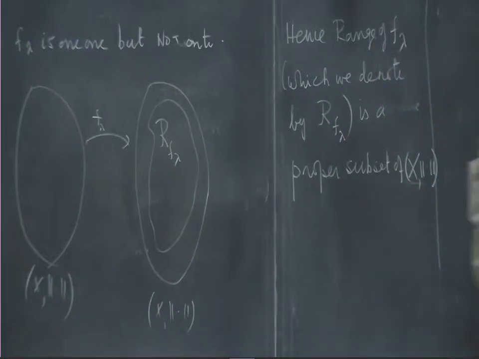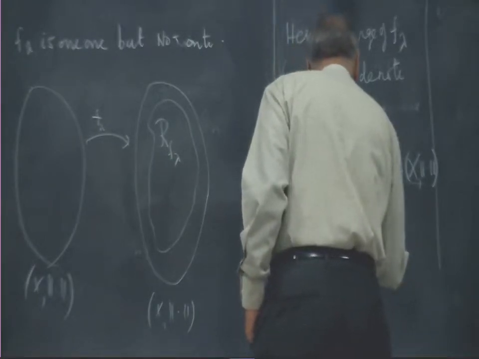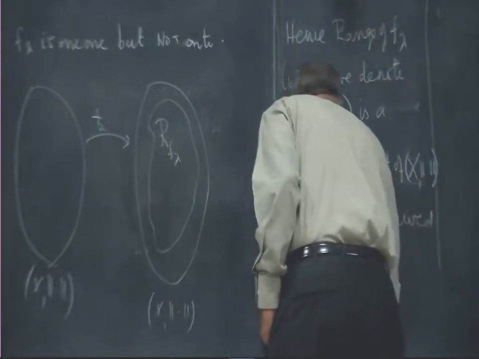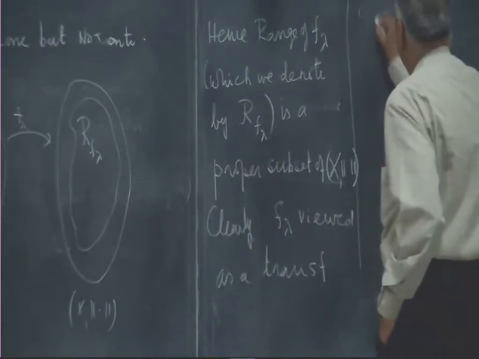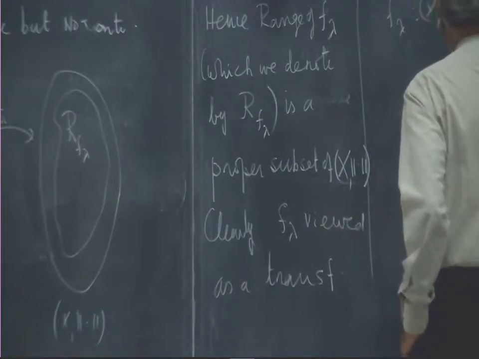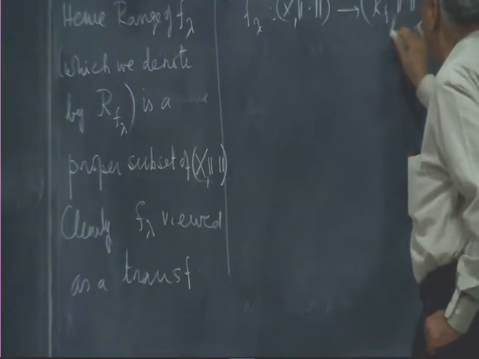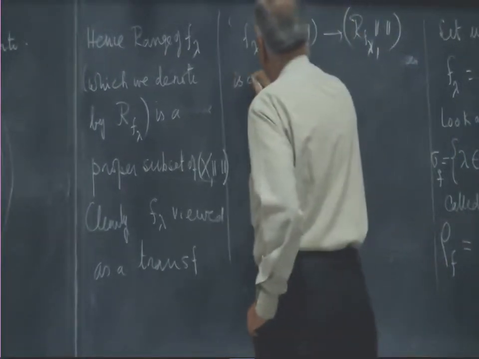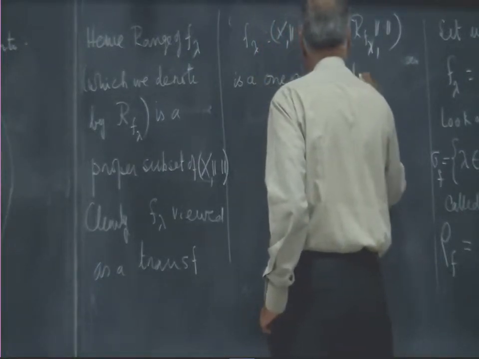So, clearly F lambda viewed as a transformation from X to R F lambda, with the same metric making it a normed linear space, is a 1-1 onto linear transformation.